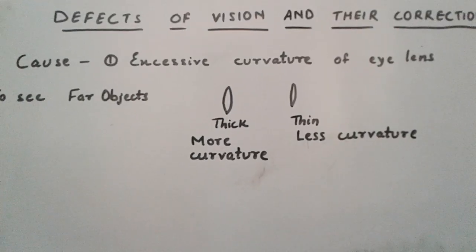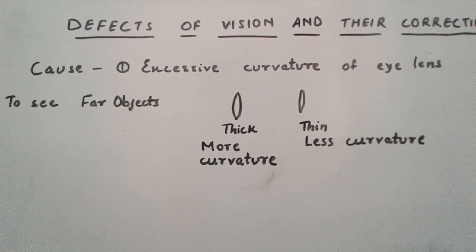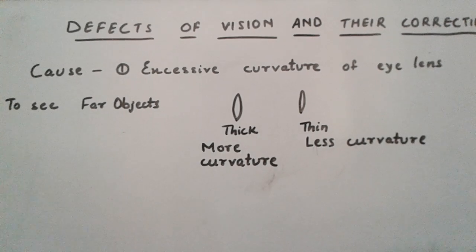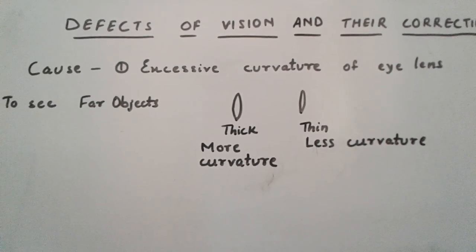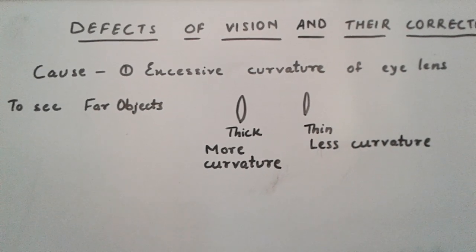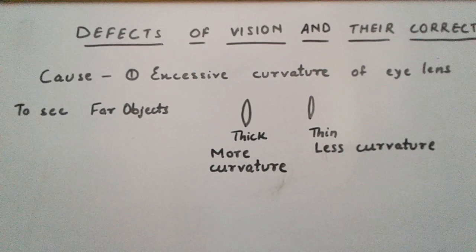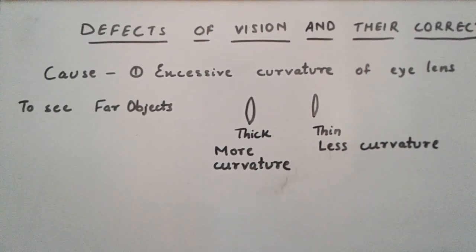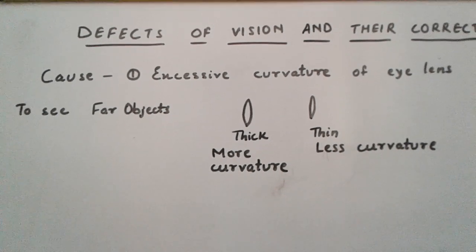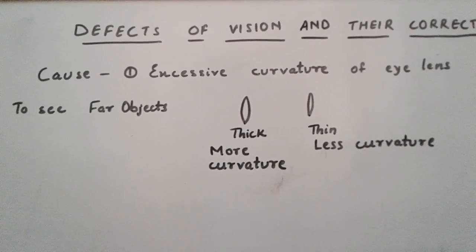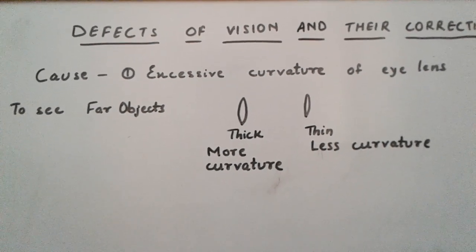Okay. So now you can see here, this is the cause. The first cause is excessive curvature of the eye lens. What does that mean? Before this, in the last class we have studied how the power of accommodation works, how the ciliary muscles help the eye lens to thicken or thin. To see a far object, what should be the curvature, children? Should the eye lens be thick or should it be very thin? Thick eye lens means it should have more curvature and thin eye lens means it should have less curvature.